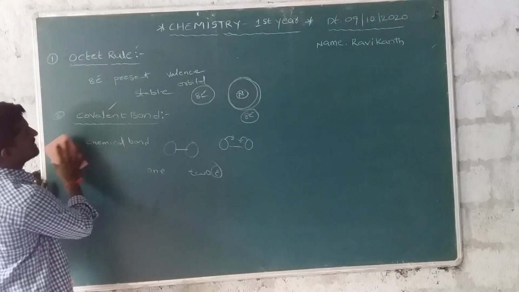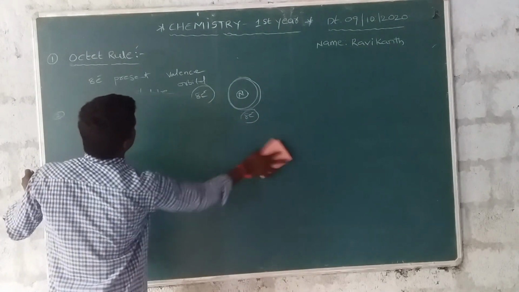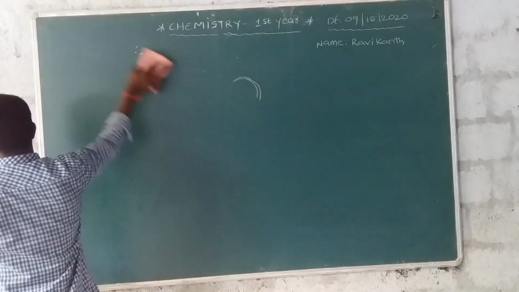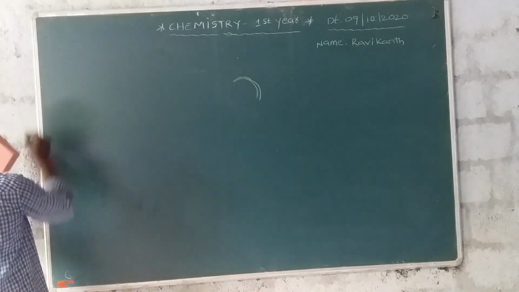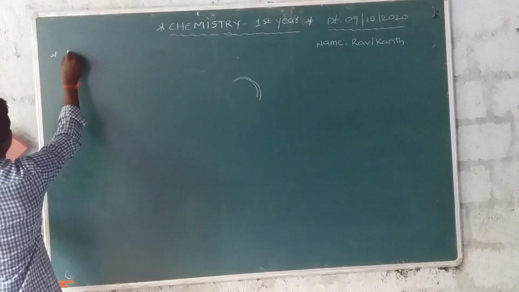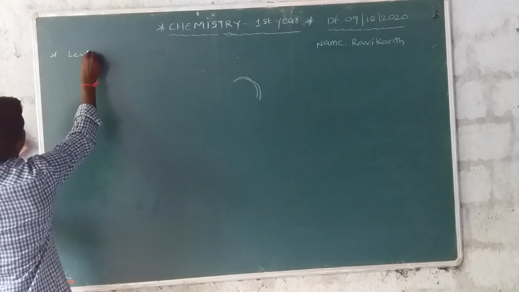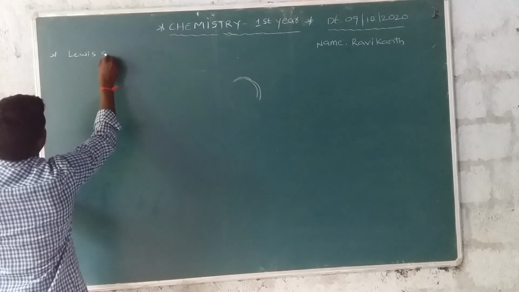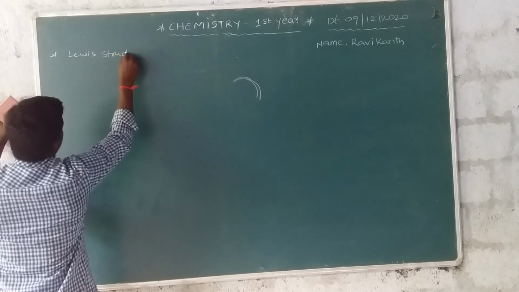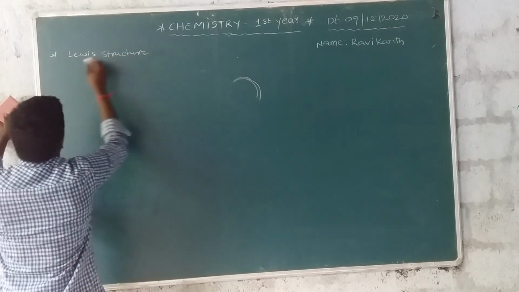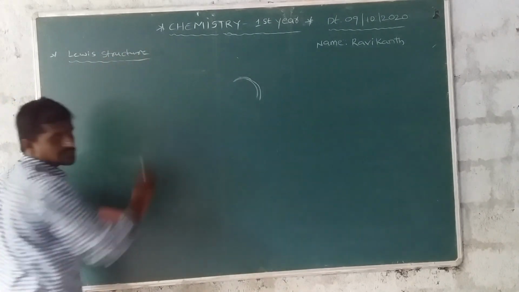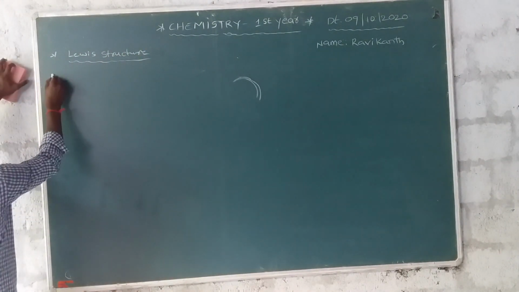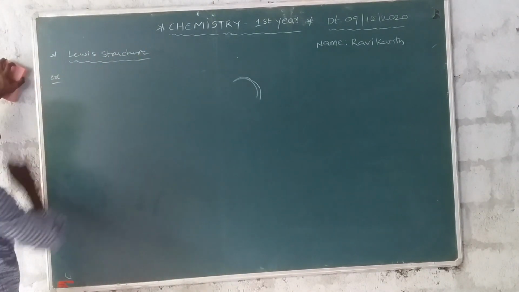Next one, Lewis structures. First of all, example 1.